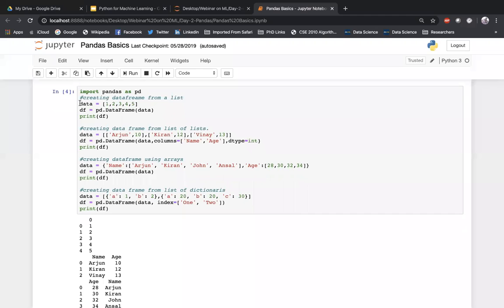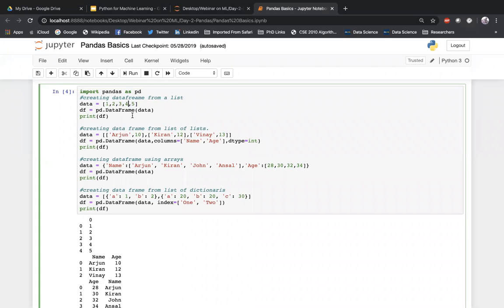What we have done here is I have taken some data, 1 2 3 4 5. Please understand that this is actually a series. It's unidirectional, single-dimensional data, but I can still convert that into a data frame. So how do you do that? You take an object like df = pd.DataFrame and pass this data. Now I print the df.